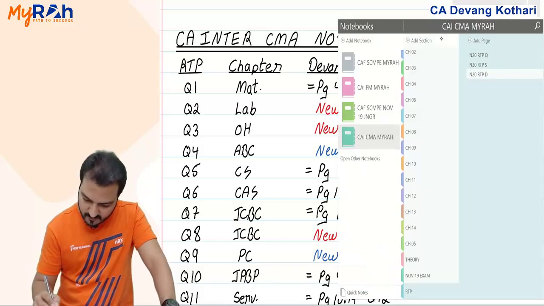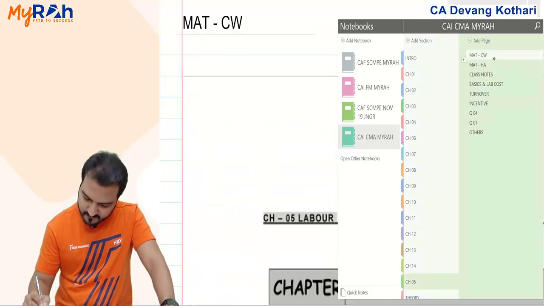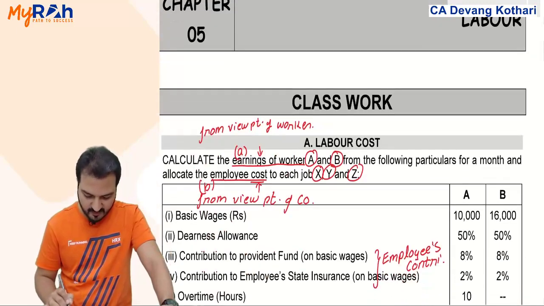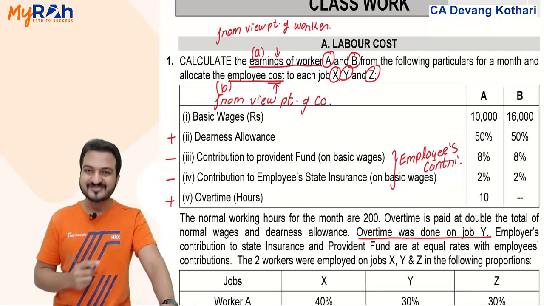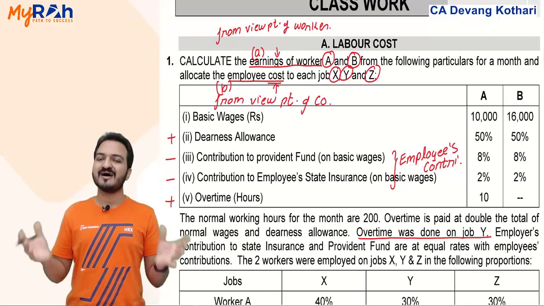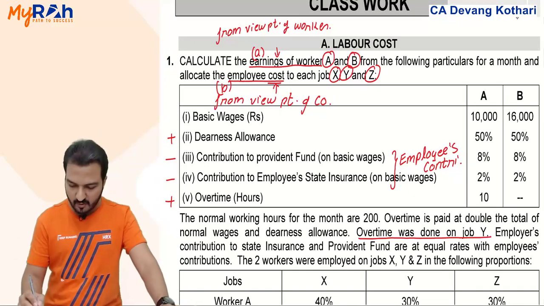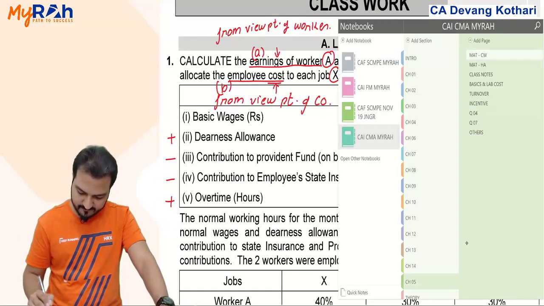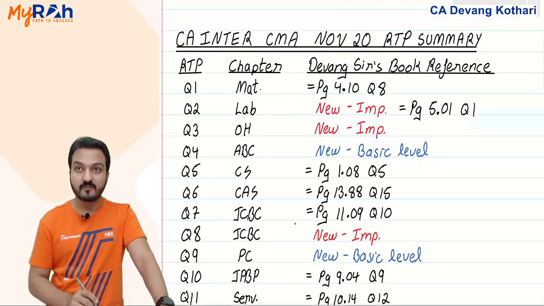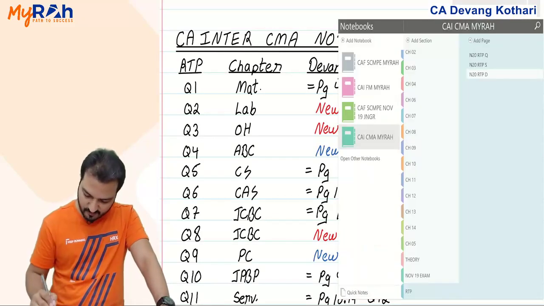From my book. Let me see if I can find that here. Yes, this was my book, and in my book, my classwork question 1 was like this. It was about various parts of cost which comes under labor cost, various components of labor cost. So my RTP question 1 is also similar to that classwork question 1. I've just written that here, page 5.01, question 1. It is similar, but still we will discuss the full question here.